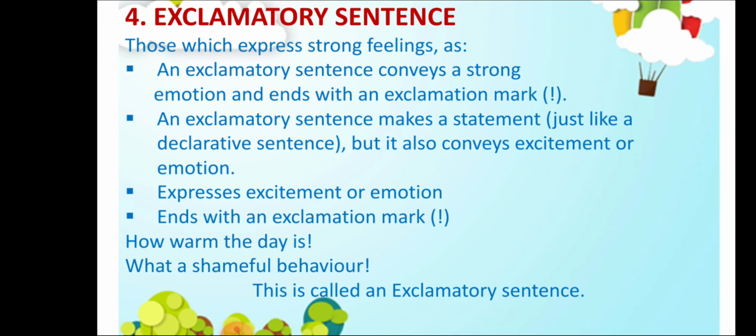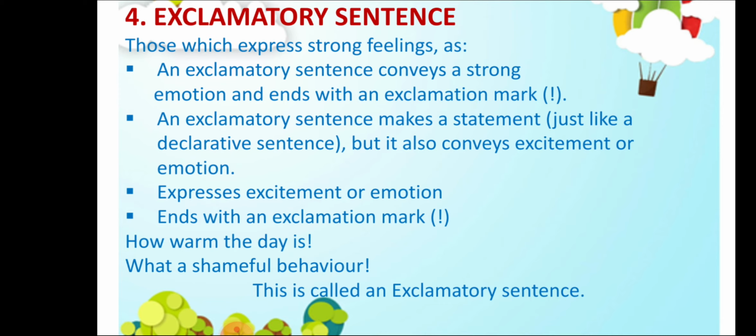An exclamatory sentence conveys a strong emotion and ends with an exclamation mark. An exclamatory sentence makes a statement just like a declarative sentence, so we must not confuse it with the declarative sentence. We must know that these kinds of sentences convey excitement or emotion and end with an exclamation mark.